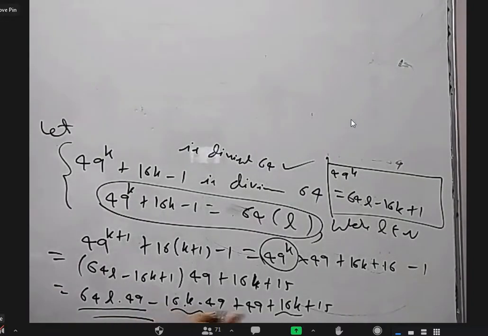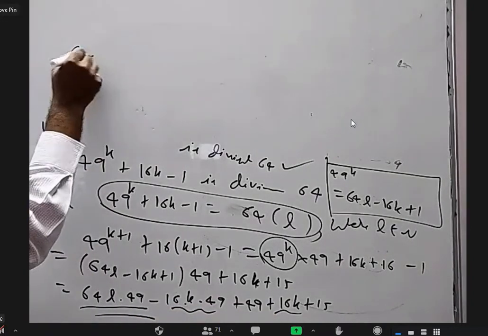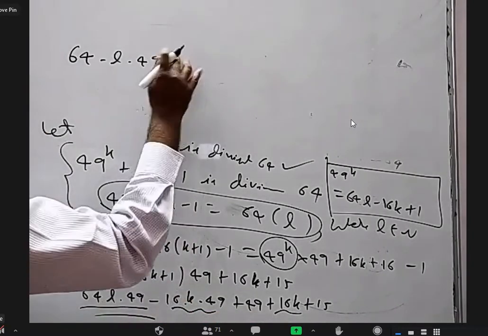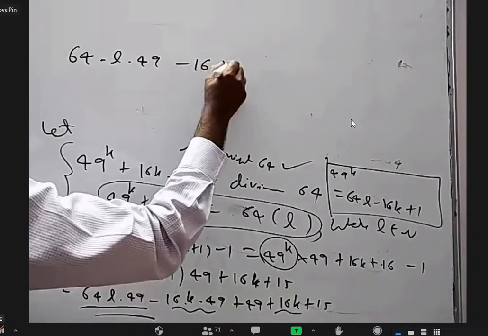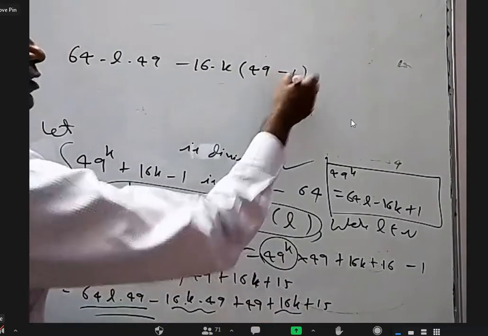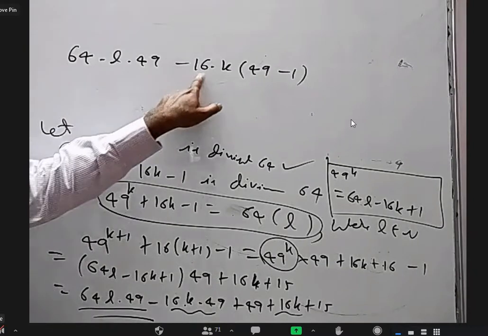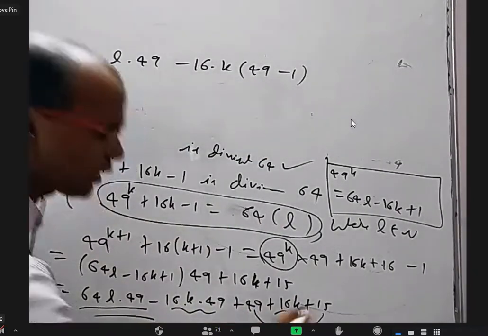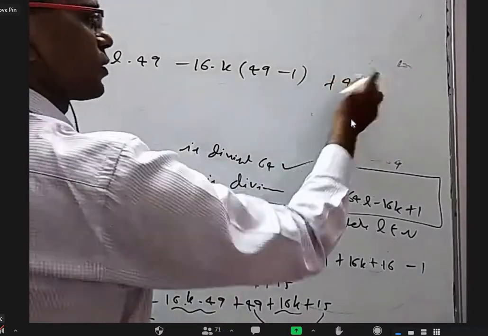Wait, there is a minus here, plus 2. Okay, so 64 into L into 49. From this and this, I'm going to take minus 16k common. Here I'll be left with 49, and here nothing is there, so I'll be left with minus 1. This into this is this term. This into minus 1 is this term. And this 49 plus 15 is another 64 that is there also.